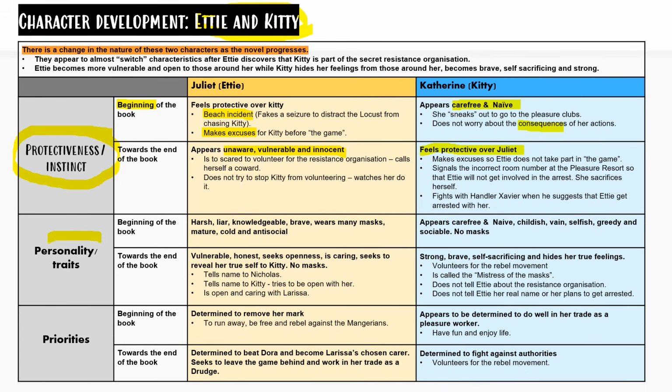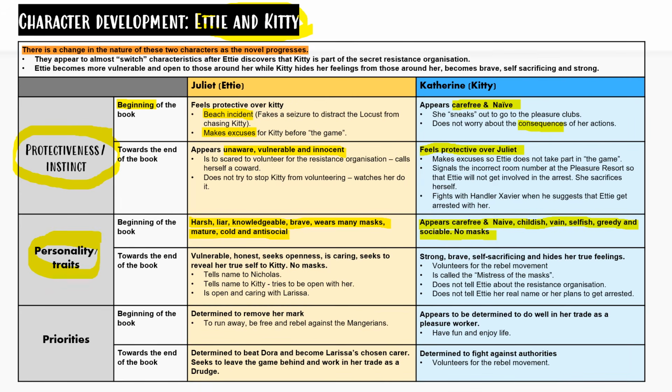If we consider their personality and their traits in the beginning of the book, we see that Edyth comes across as being harsh, a liar, knowledgeable, brave. She wears many masks. She is also mature, cold, and antisocial. And if we consider Kitty in the beginning of the book, she appears to be carefree, naive, childish, vain, selfish, greedy, and sociable. She doesn't appear to wear any masks.